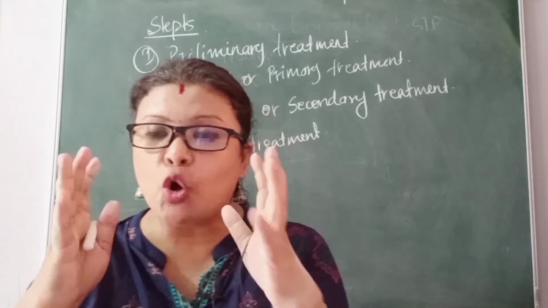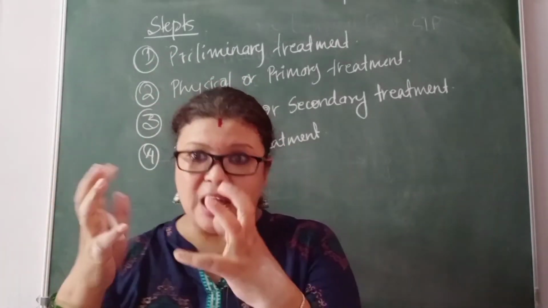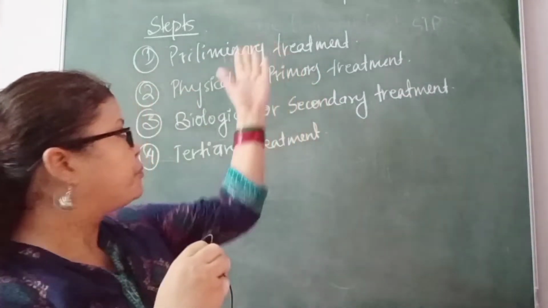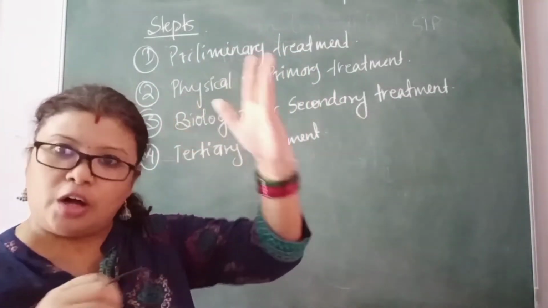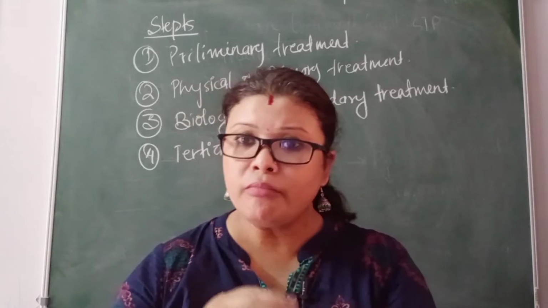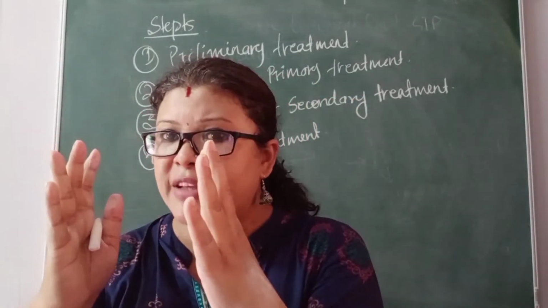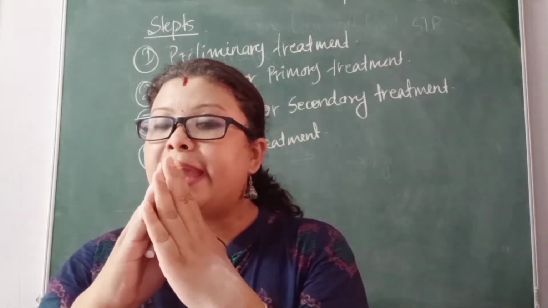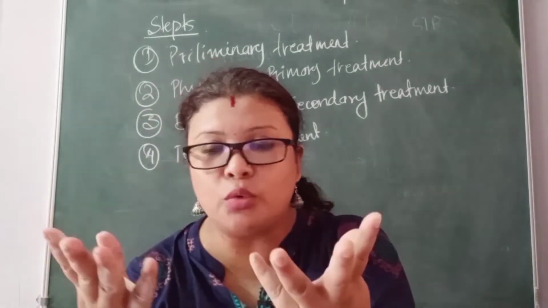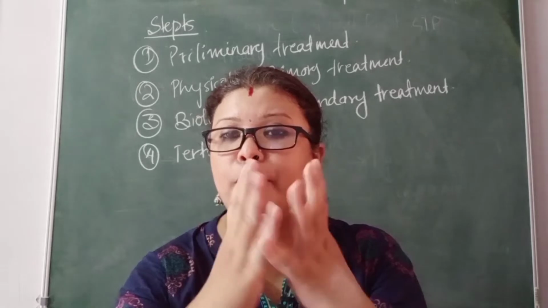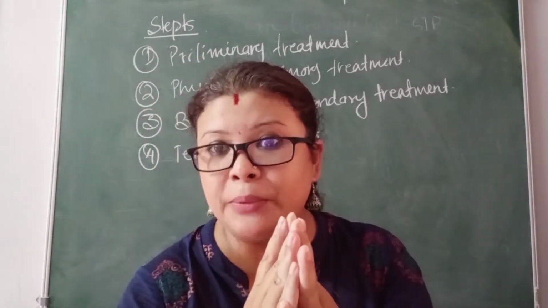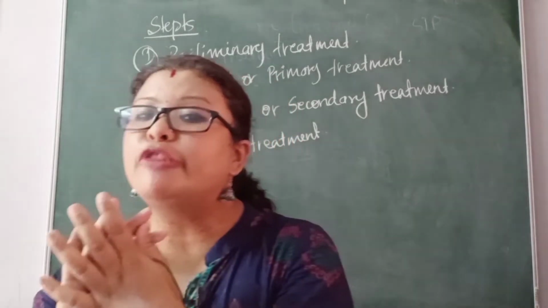Preliminary treatment makes sure that whatever sewage is coming, when it is forwarded to the consecutive steps, it should not block the pipes. It should not cause leakage. It should not spoil the plant. It should not release harmful gases.